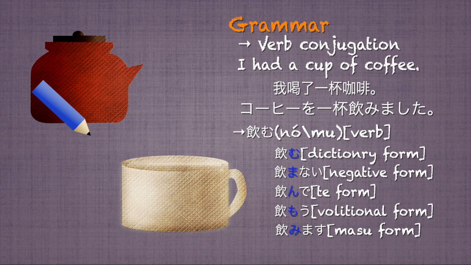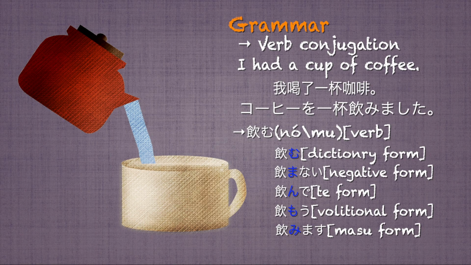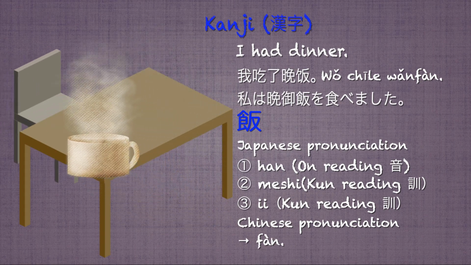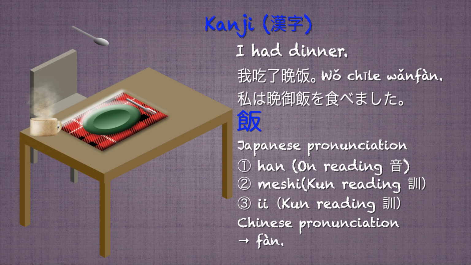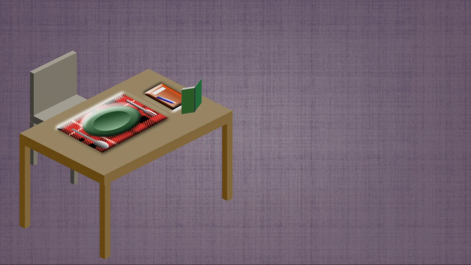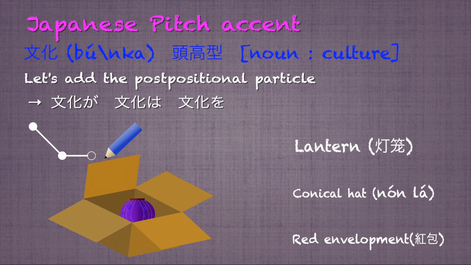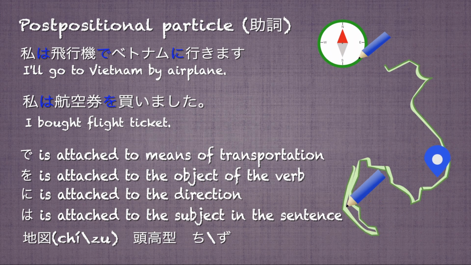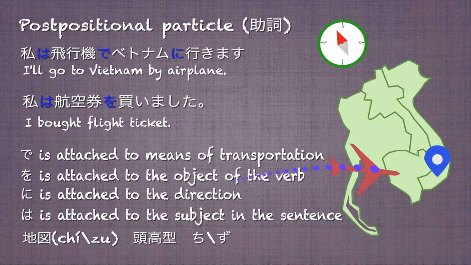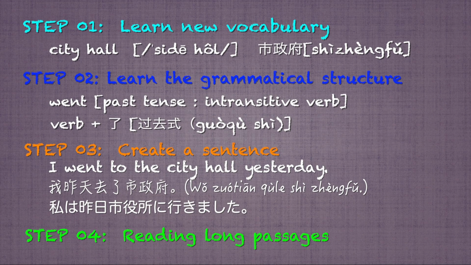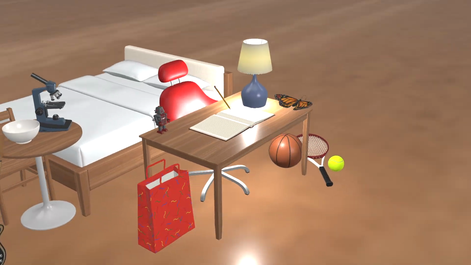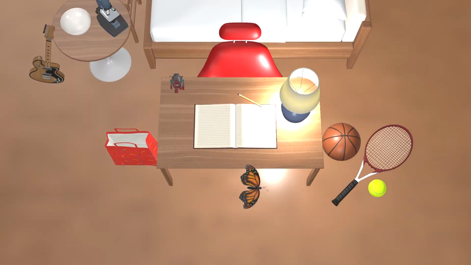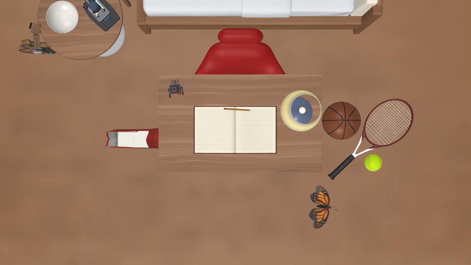On this channel, I'll focus on verb conjugation, correct use of particles, kanji reading, and pitch accent in Japanese vocabulary. One of the challenging aspects is to understand which particle should be used depending on the case. When I study English or Chinese, I would first check the pronunciation of the word, then study grammatical structure, and finally practice reading sentences. Conversely, when explaining Japanese, I like to take the same approach.